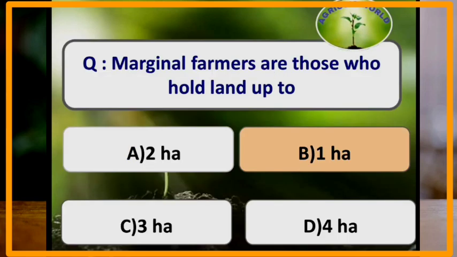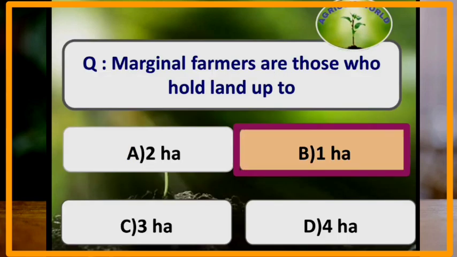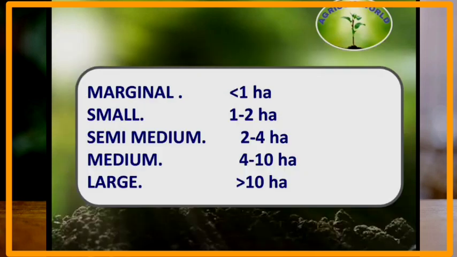Marginal farmers are those who hold land up to 1 hectare. Marginal farmers are the farmers who hold less than 1 hectare of land, while small farmers hold 1 to 2 hectares. Semi-medium farmers hold 2 to 4 hectares. Medium farmers hold 4 to 10 hectares. And large farmers are the farmers who hold more than 10 hectares.